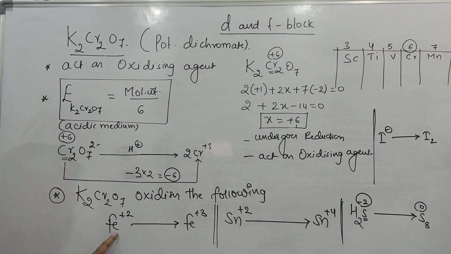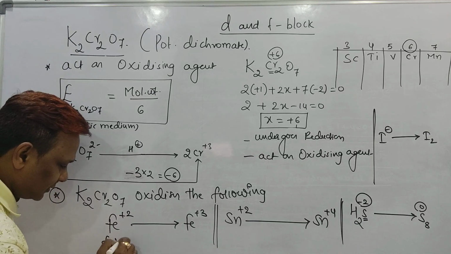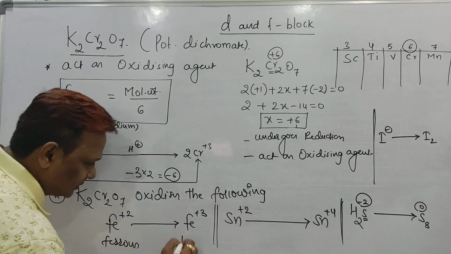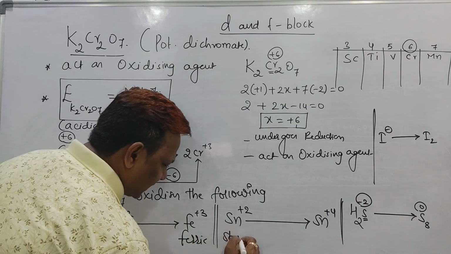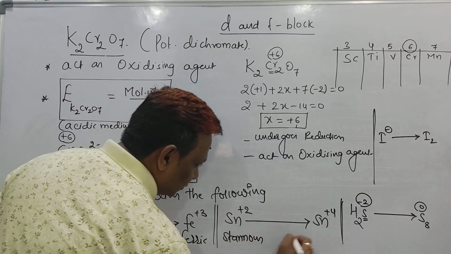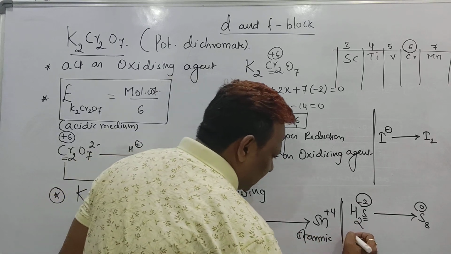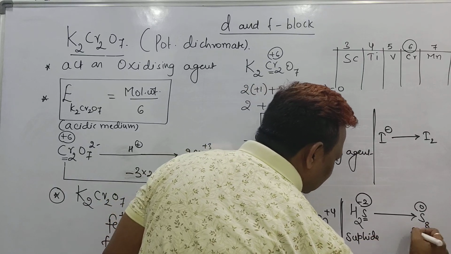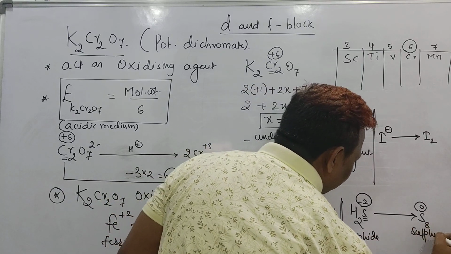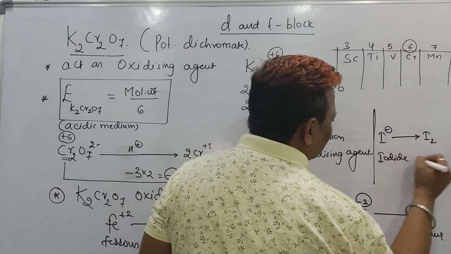It oxidizes ferrous to ferric, stannous to stannic, hydrogen sulfide to sulfur, and iodide ion to iodine.